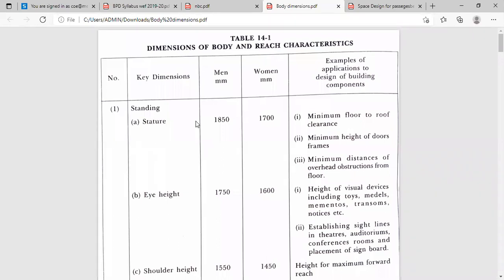We are going to consider the average height of man and woman according to whether the person is in a standing position or in a sitting position. So whatever body postures and body dimensions there are are very useful